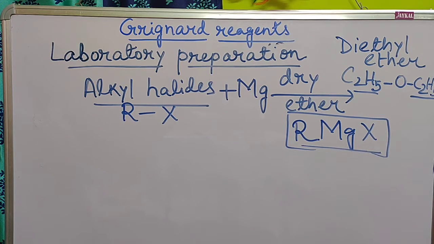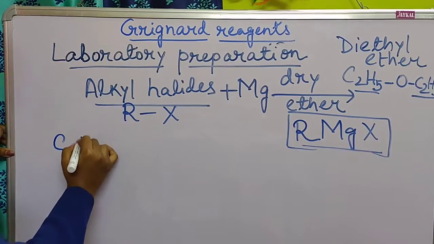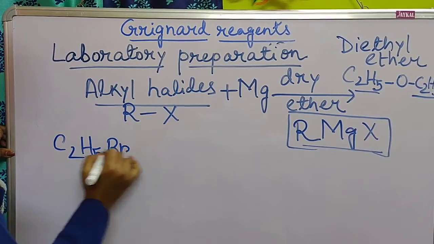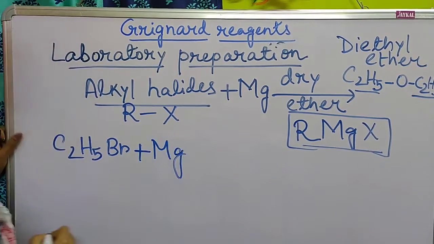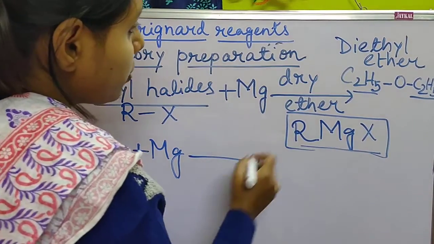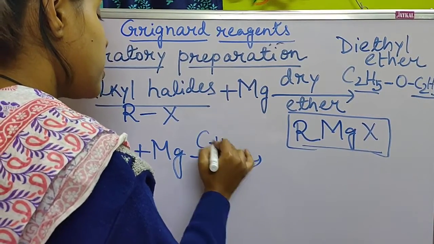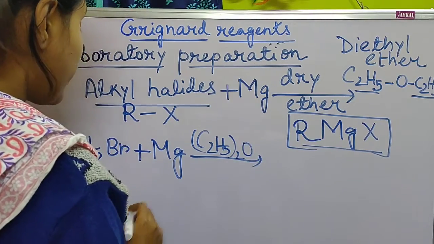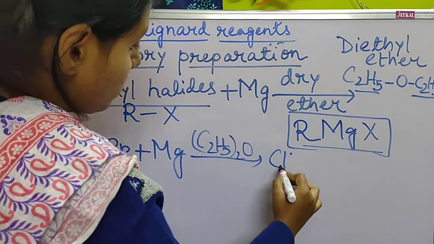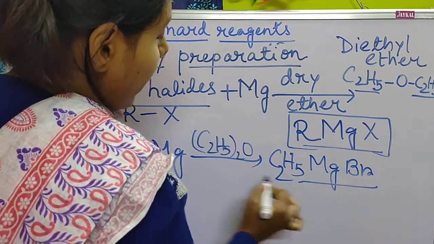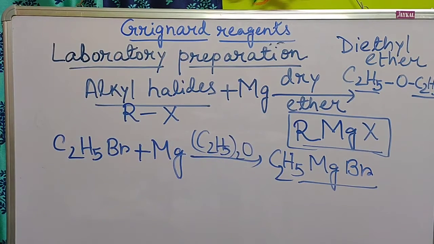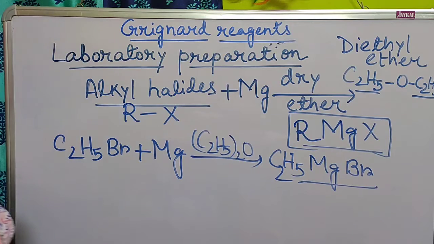One example now. Suppose we have taken C2H5Br, that is ethyl bromide, and reacted it with magnesium in presence of diethyl ether. So what will happen? They will form ethyl magnesium bromide. Ethyl magnesium bromide will be produced as the product. By this way we can prepare the Grignard reagents in the laboratory.